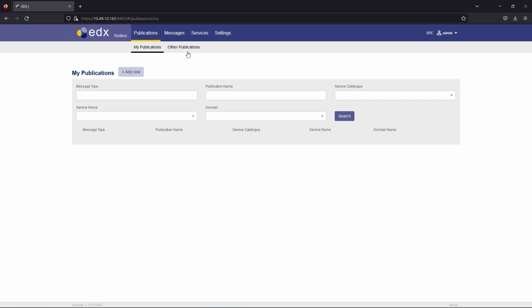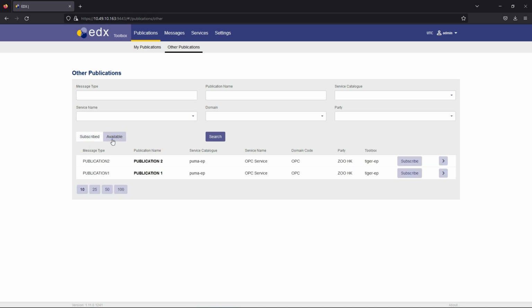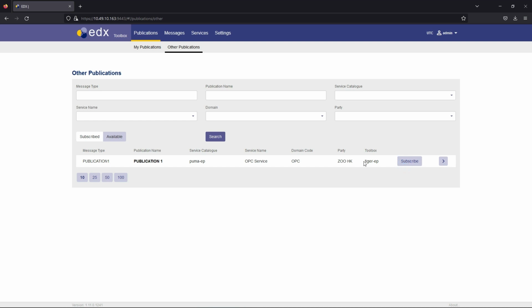All available publications are accessible at the Other Publication page, where you can filter, sort and search the publication in a similar way as at My Publication page. Subscribed and available publications can be displayed using the Switch button. When the button is switched to Available, all available publications will be displayed in the table. There you can subscribe any publication. You can also unsubscribe desired publications in the Subscribe table.